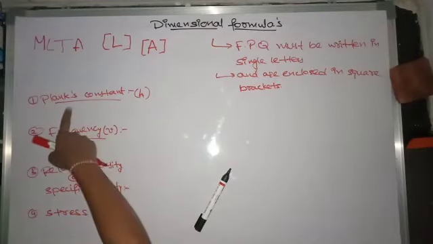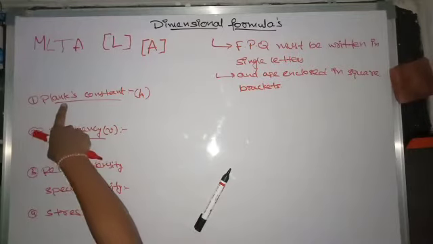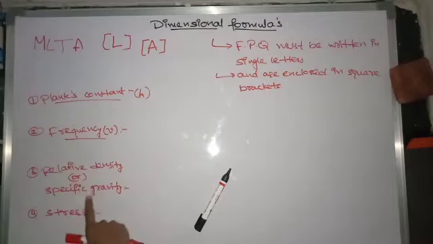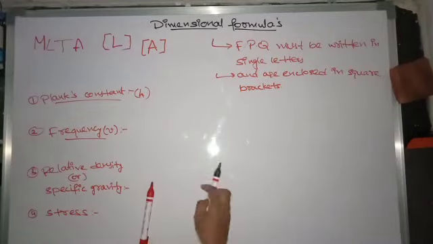In today's lecture, I am going to derive Planck's constant, frequency, relative density or specific gravity, stress, and a few more dimensional formulas. What is Planck's constant? What is the expression for Planck's constant?